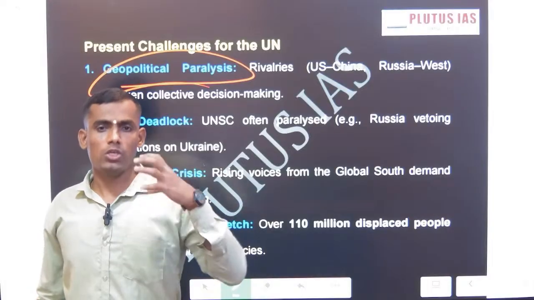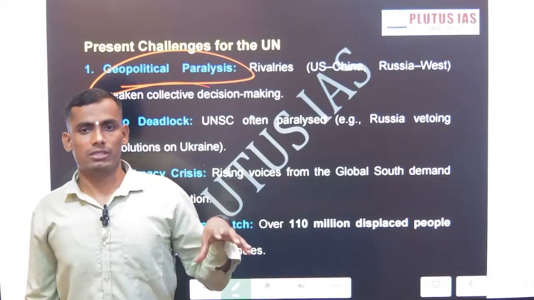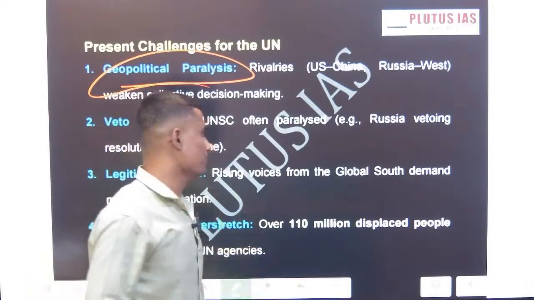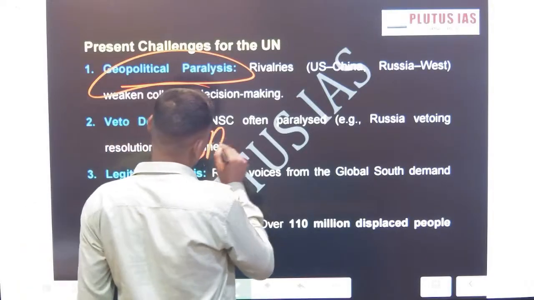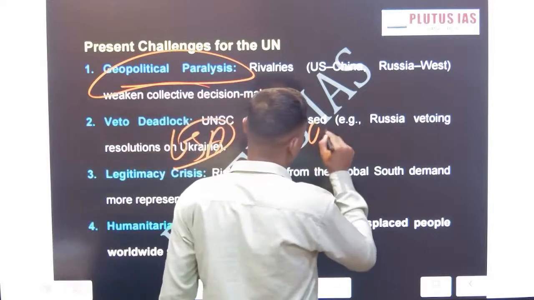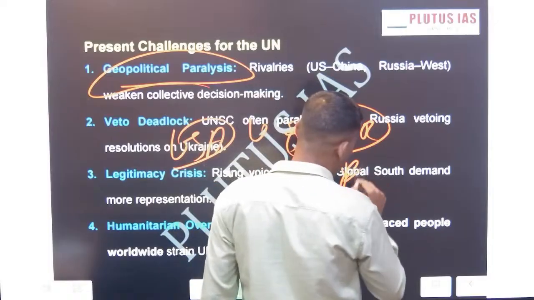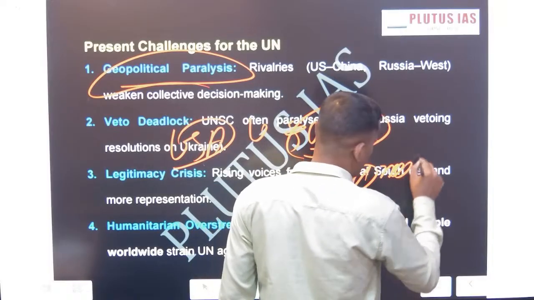This made the UN fully paralyzed. Sometimes the USA would veto, sometimes the USSR would veto. These were the triggering points that made